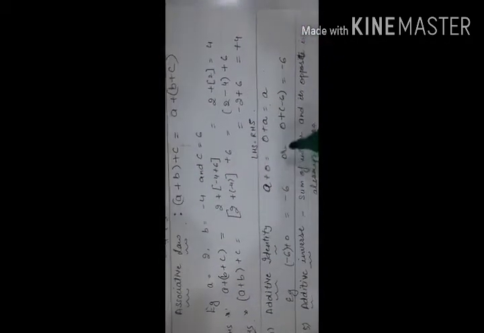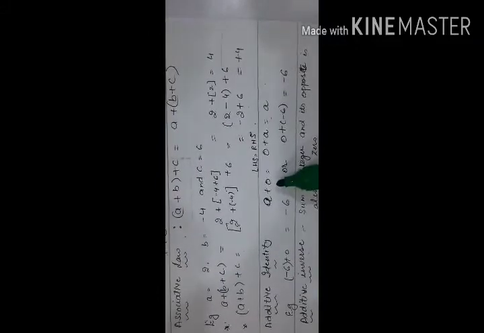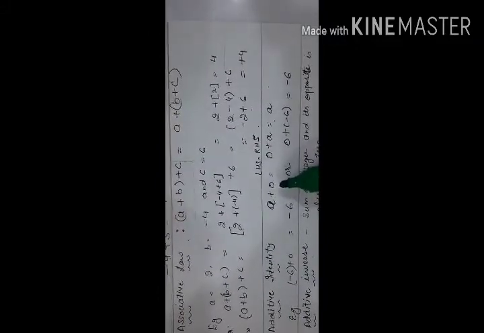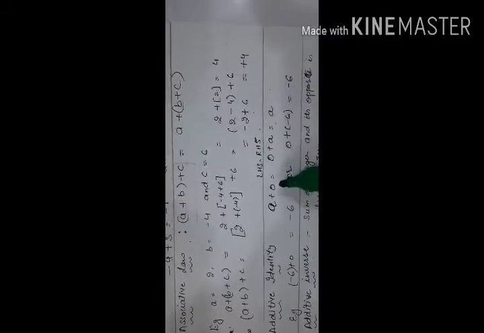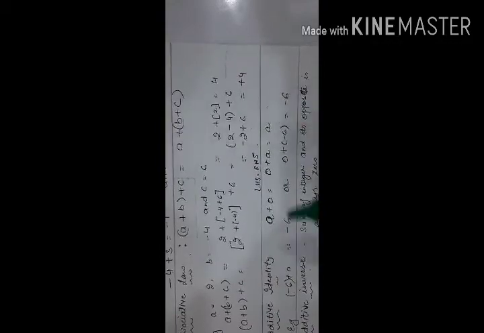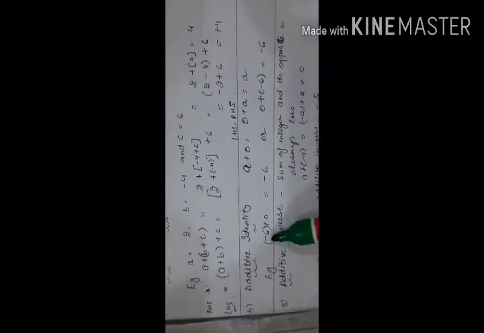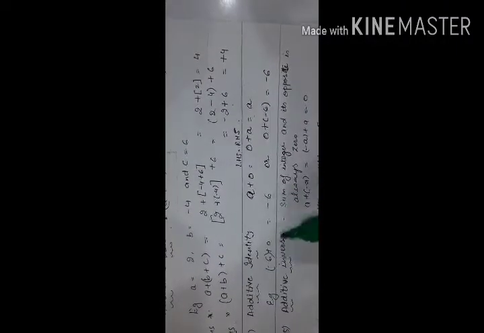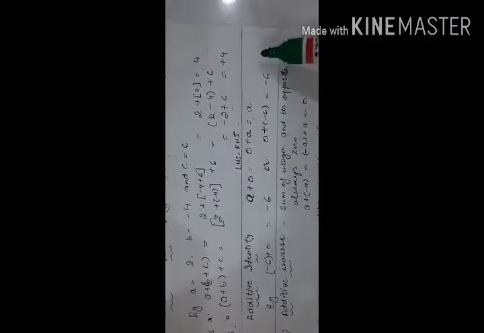Next we have the additive identity. 0 is known as the additive identity, which means if I add 0 to any integer, the resultant will always remain the integer itself. Taking an example, minus 6 plus 0 will give you the integer itself. This is the additive identity property.